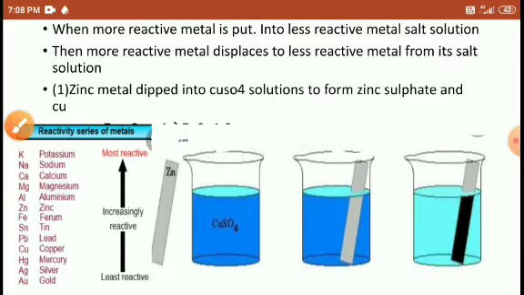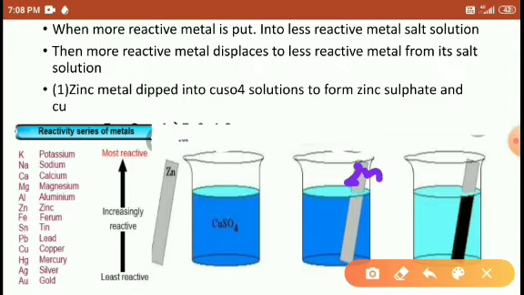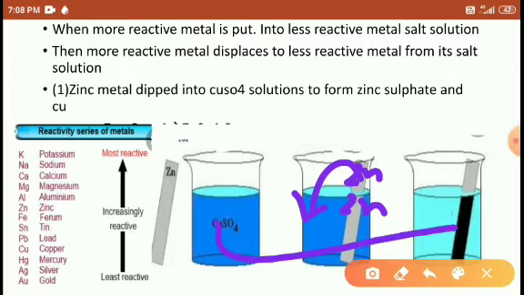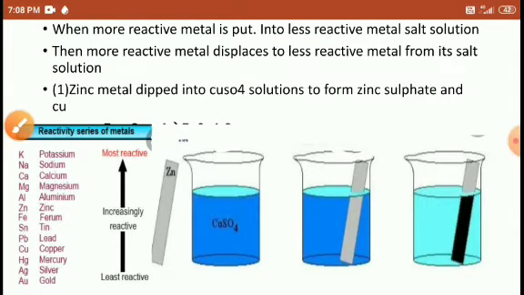Right students, once again I will tell you: the zinc atoms in the zinc metal enter the solution. When zinc atoms enter the solution, the copper from the copper sulfate solution moves over the surface of the zinc metal and is deposited over it. Right students? So this is the reaction that happened here.